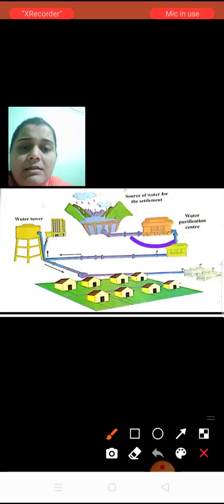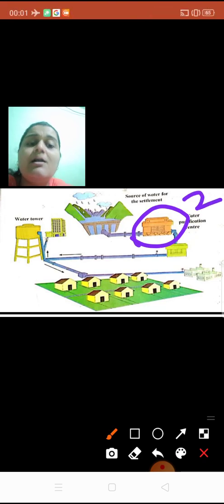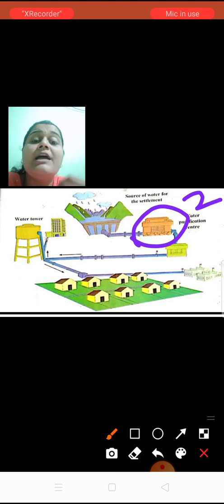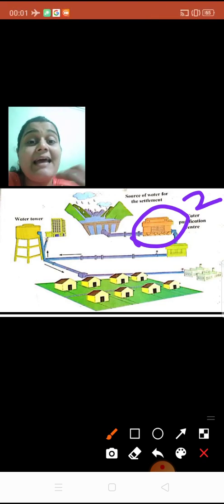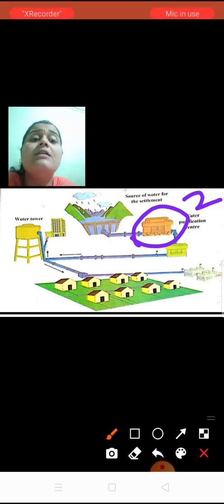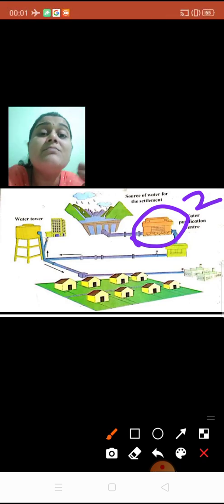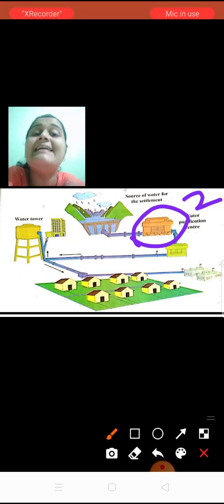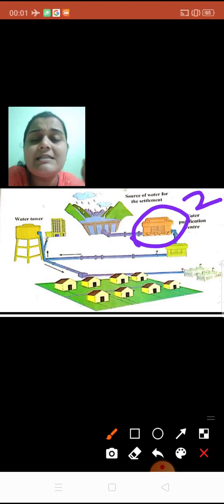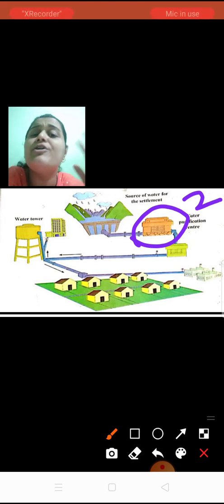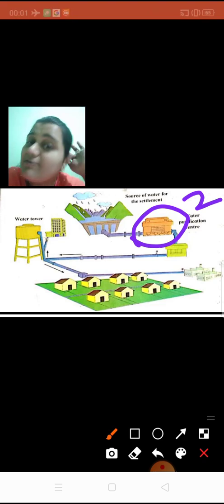Can you see this brown color? This is the water purification center. This is the second step where water is purified. Children, we cannot directly use the water for drinking. Even if it is rainwater, we cannot use it directly for drinking because it is not safe and not healthy for us. So in the water purification center, the water gets purified, becomes clean, and becomes available for drinking.